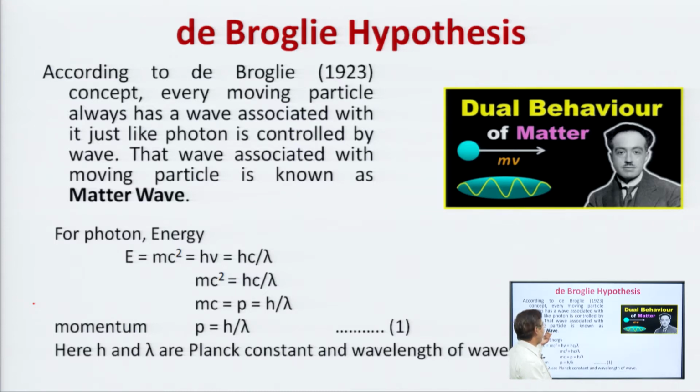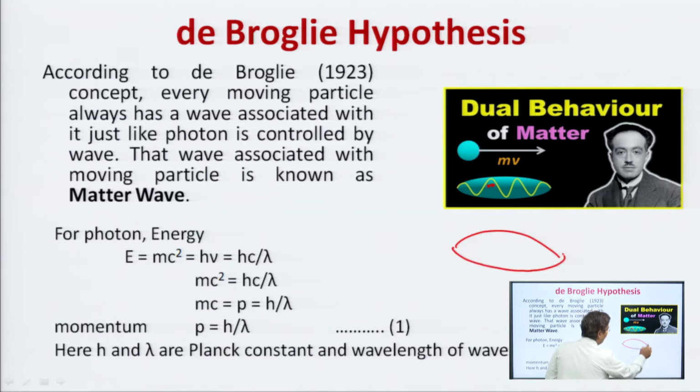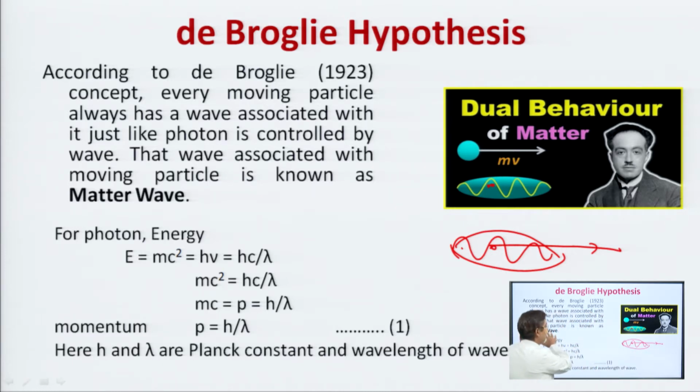We will discuss later in detail what the characteristics of matter wave are, but a particle is somewhere here, and this is a region where there is a wave associated. This particle is moving, and there is a region surrounding that particle, which we can say is the wave packet, and the matter wave is moving. The wave which is moving like this is the matter wave, having different velocity, we will discuss later.